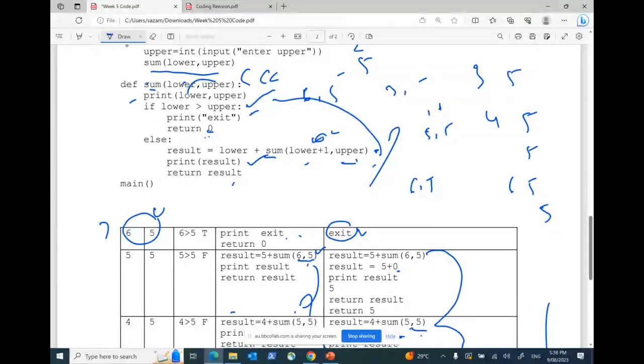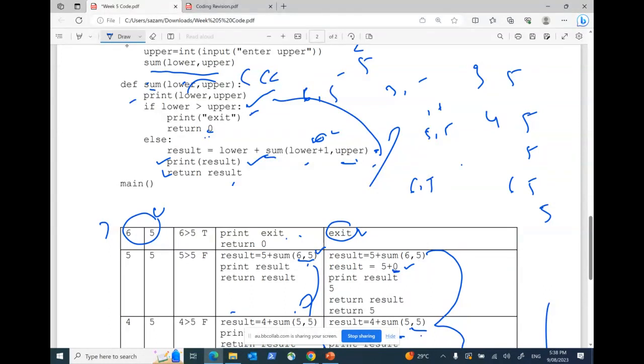So now when I'm going to return that 0, who is going to hold that value? My previous function. My previous function was 6 and 5, so it will be replaced by 0. And all the other things will be the same because everything has been stored in the memory. I know my initial result was 5. 5 plus 0 is now 5. Yes or no? So I'm saying print that result, which is 5, and return that result, which is also 5.